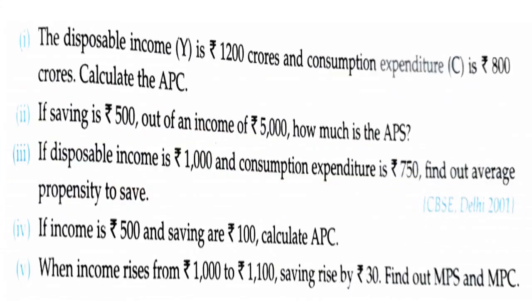The next question: the disposable income is rupees 1200 crores and consumption expenditure is rupees 800 crores. Calculate the APC. Next, if saving is rupees 500 out of an income of 5000, how much is the APS? If disposable income is rupees 1000 and consumption expenditure is 750, find out average propensity to save. If income is rupees 500 and savings are rupees 100, calculate APC. When income rises from rupees 1000 to rupees 1100, saving rises by 30, find out MPS and MPC.